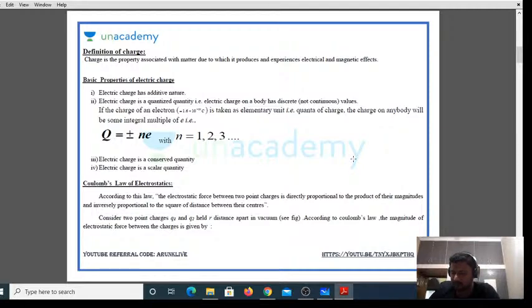Right? Now, before I start, let us see what the definition of charge is. The moment I say charge, what do you mean by it? The charge is a property associated with matter due to which it produces and experiences electrical and magnetic effects.